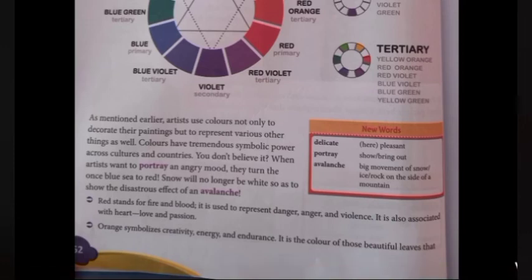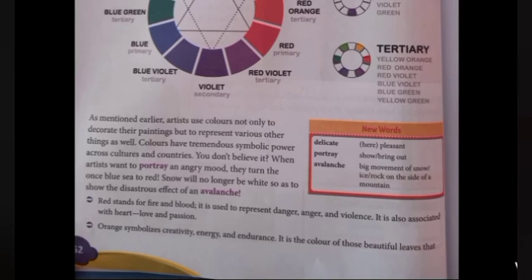First, red. Red stands for fire and blood. So it also represents danger. When there is danger, we show red color, right? So danger, anger, violence will come. It is also associated with the heart, so red means love and passion. Red symbolizes this, but in different situations.